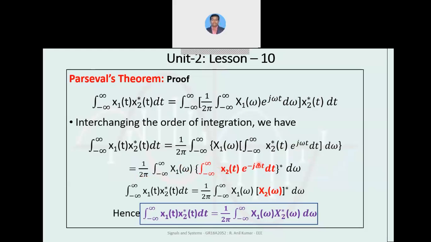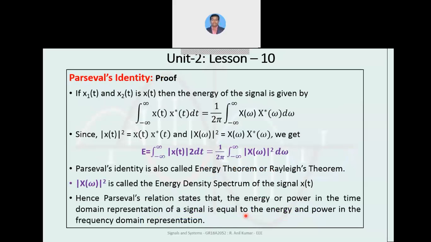After rewriting, the integral from minus infinity of x2 conjugate of t into e power j omega t can be rewritten as x2 of t into e power minus j omega t, whole conjugate. This whole conjugate can be rewritten as x2 of omega conjugate, as you can see in the red font. With this expression we can see that the integral of x1 of t into x2 conjugate of t equals 1 by 2 pi times the integral of x1 of omega into x2 conjugate of omega d omega.